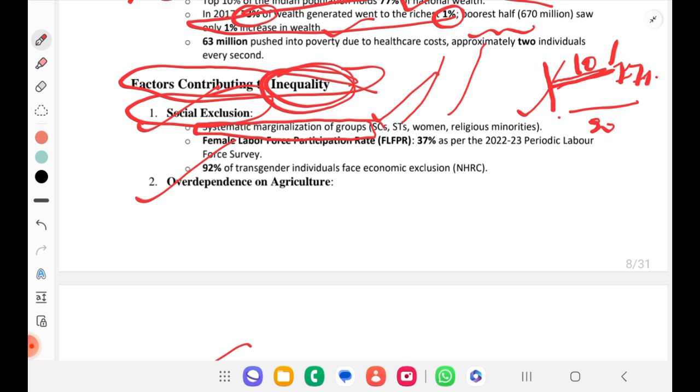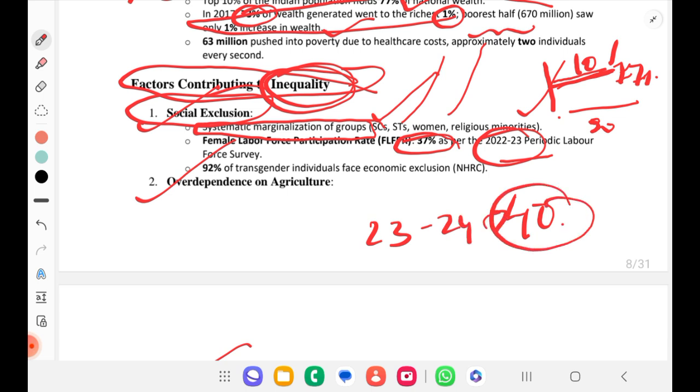The female labor force participation rate we have already seen: 37% according to the 2022-23 Periodic Labour Force Survey, or more recently around 40%. This is old data. In the table above I have mentioned the recent data for 2023-24: 40.1% female participation according to the labor force participation rate, from the survey conducted by NSO.